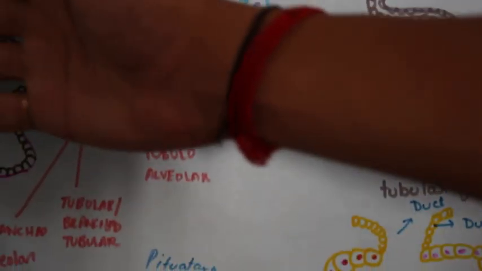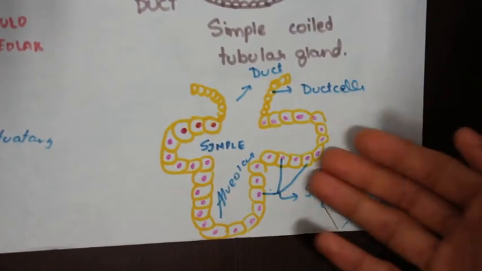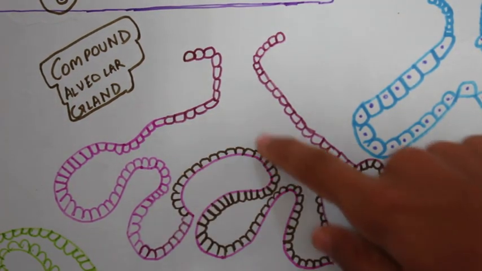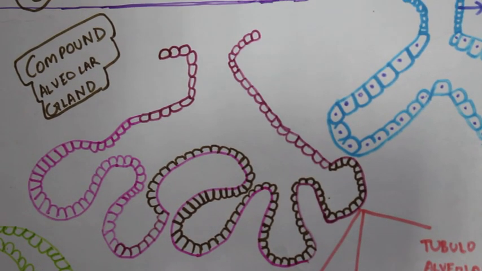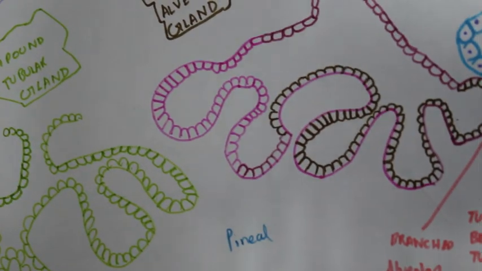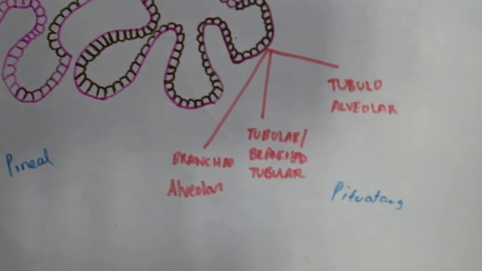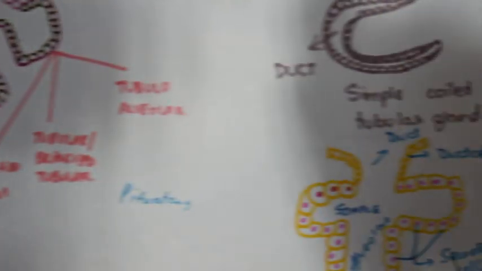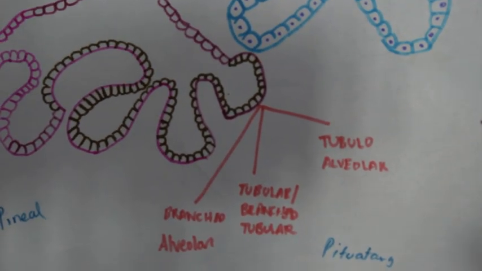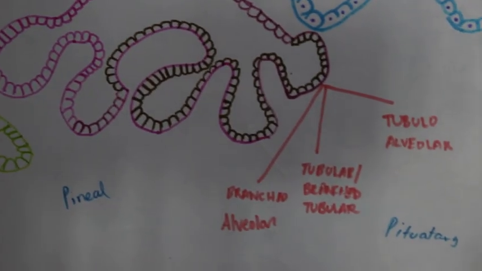And then we have the compound alveolar gland. This is called a simple alveolar gland, whereas it has just a few branches and a simple duct to release the contents outside. But here we have the compound alveolar gland, which releases its contents from downwards and with multiple branches. And this again has three types: tubulo-alveolar, tubular and branched tubular. These are branched tubular sections, and branched alveolar sections. These are alveolar sections. So this is major, so if we are supposed to classify it into three major types, it's supposed to be branched alveolar, tubular and branched alveolar, and tubulo-alveolar.